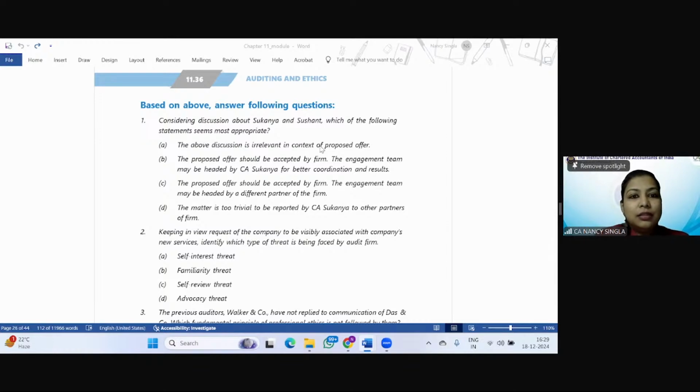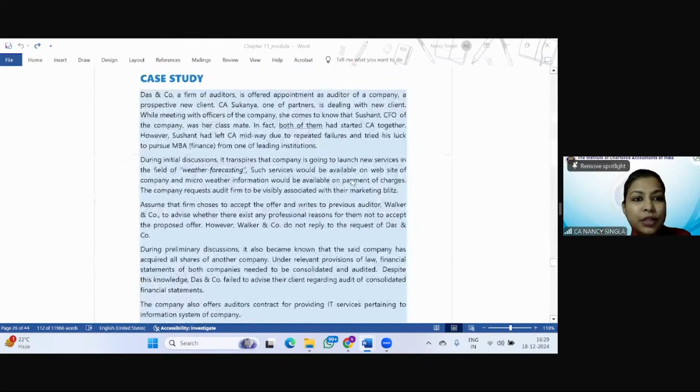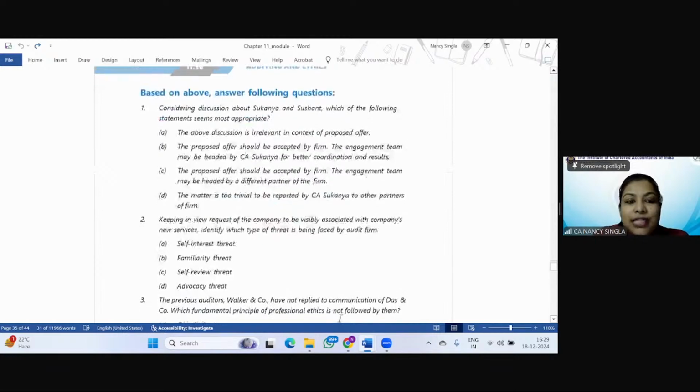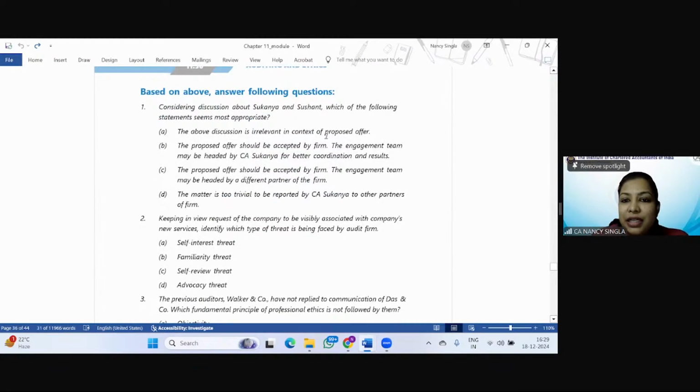So what was the discussion? It says that during the initial discussion, it transpires that both of them started their CA together and Sushant has left CA midway, right? So it says that the above discussion is irrelevant in the context of proposed offer. The proposed offer should be accepted by firm. The engagement team may be headed by Sukanya for better coordination and results.